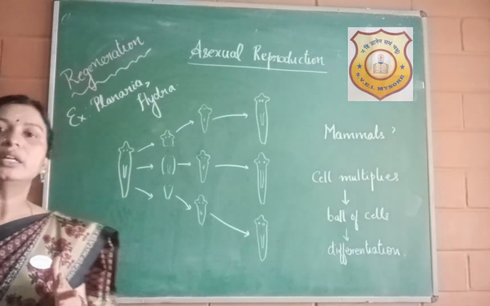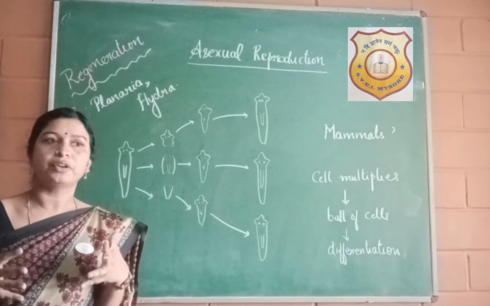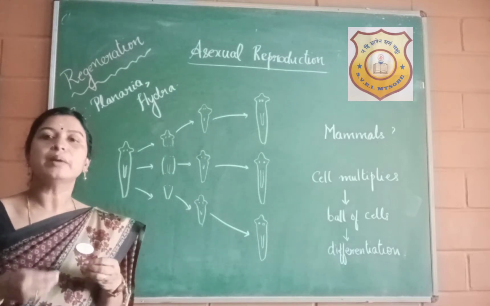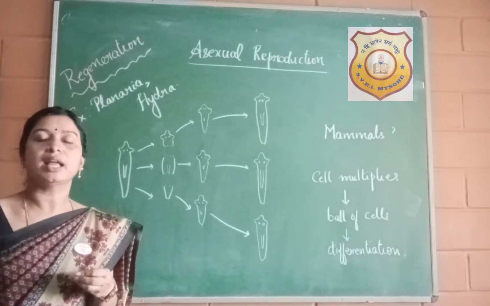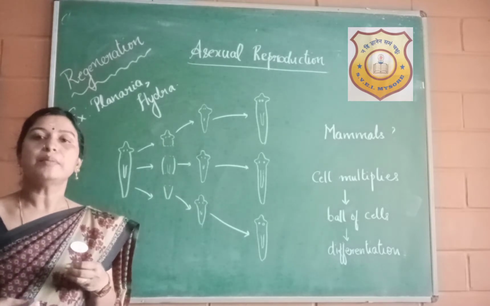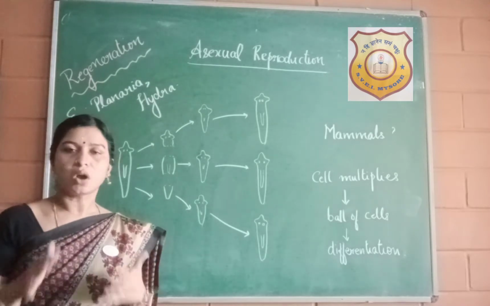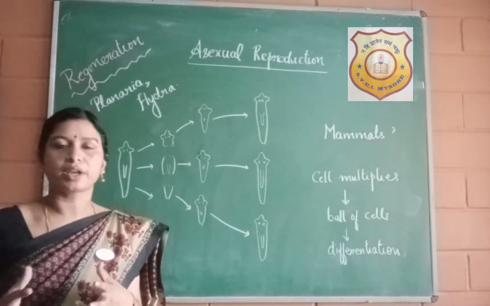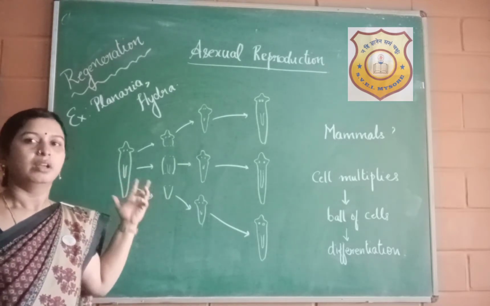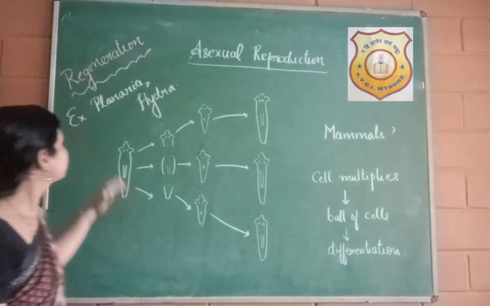We cannot term it a complete mode of asexual reproduction, because here only a body part is getting cut, and then there are special types of cells which are able to divide and make the organism grow into a complete organism. So though it is not considered a complete reproduction, we will be discussing this type of asexual reproduction under this concept.